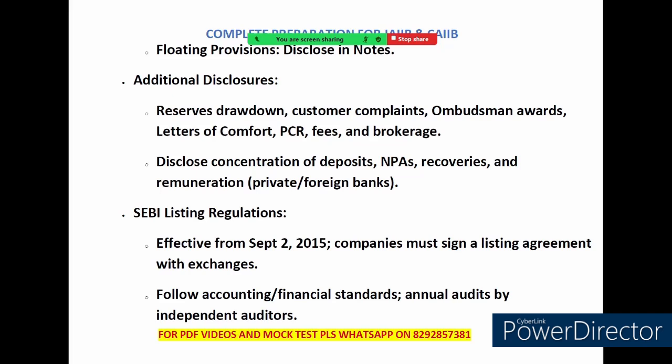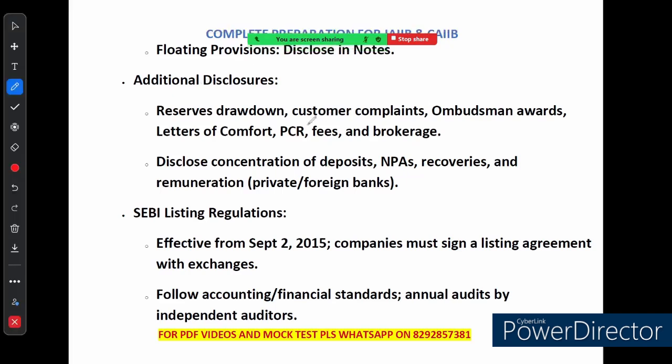So, some important additional disclosures banks need to make and how SEBI regulation plays a role. Banks are required to disclose a range of important information, such as how they use their reserve, customer complaints, ombudsman awards, letters of comfort, provision for credit risk, in short called PCR, and fees. They also need to provide details on the concentration of deposits, NPA, recoveries, and even the remuneration of executives, especially for private and foreign banks.